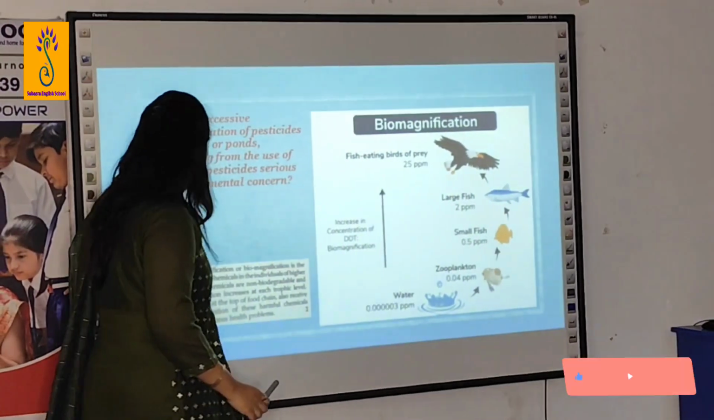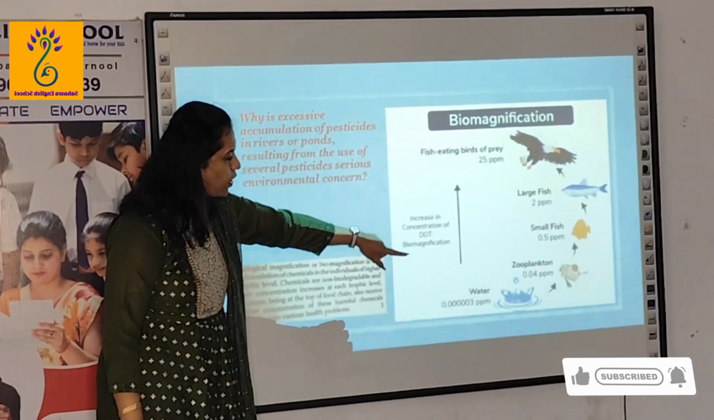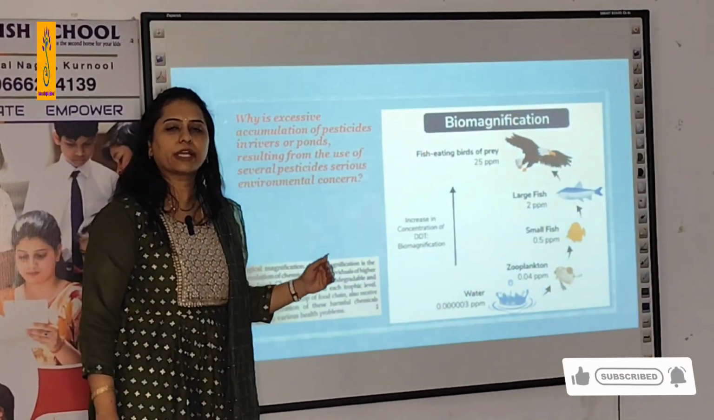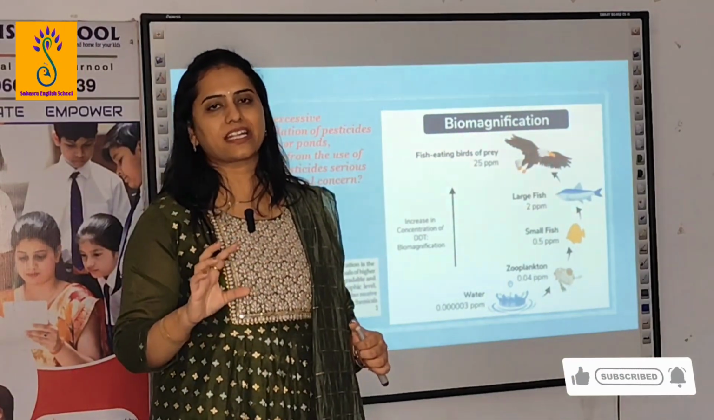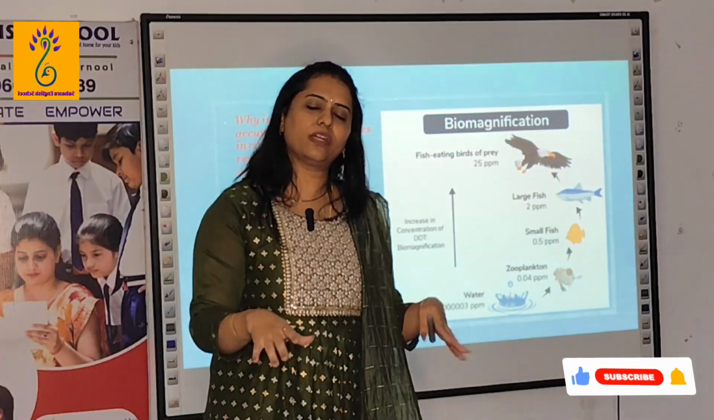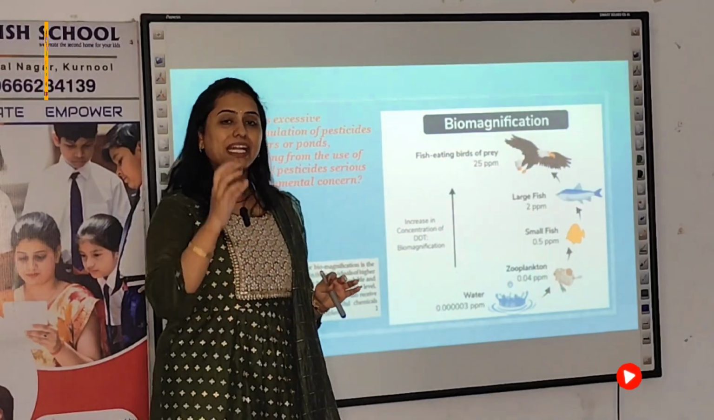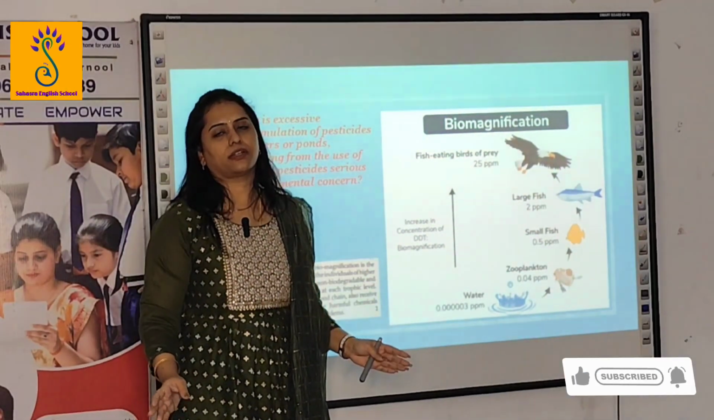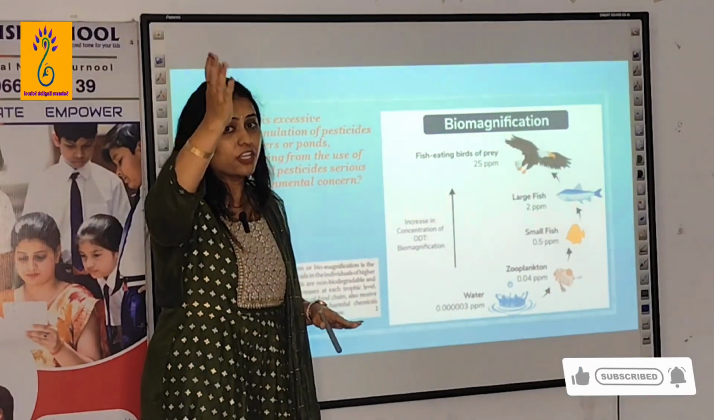It is the accumulation of chemicals in individuals of higher trophic levels, from lower trophic level to higher trophic level, as these are non-biodegradable. If it were biodegradable, due to bacterial activity it might have been broken down into simpler molecules, and that would be utilized by the body. As it is non-biodegradable, it is present in the body for a longer duration as it moves from one trophic level to the next.